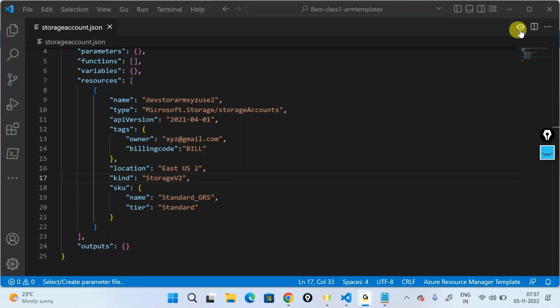If you want to create containers and blobs, can we do it like an array? Yes, we can do that. I'll also show you how to create the same thing, but let's get the basics out so that we can develop on top of it. Any more questions?